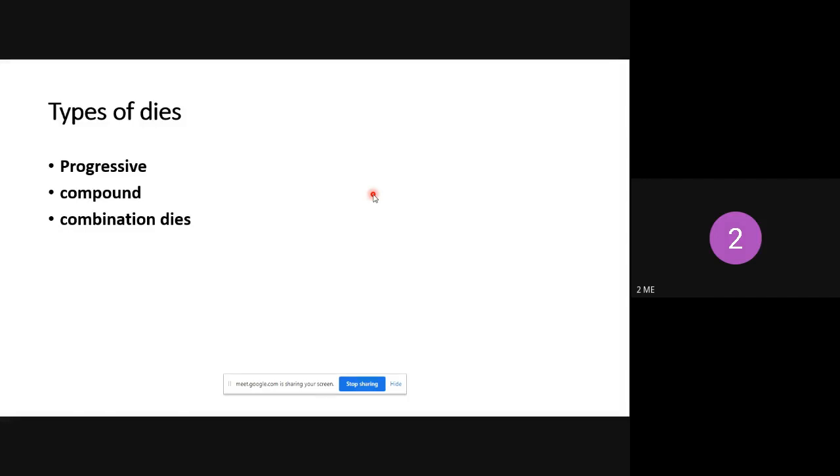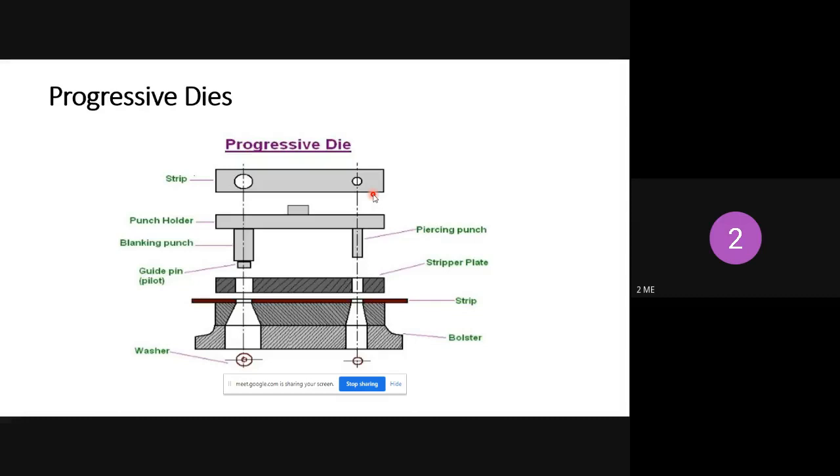Up to here is there for your first internal. Understood? The types of dies are also there for your first internal, and along with that one more portion is there, the stripper, which I will cover in the next class. The stripper portion is very simple; I will explain it briefly today itself. So first one is the progressive die. You just see the sketch.